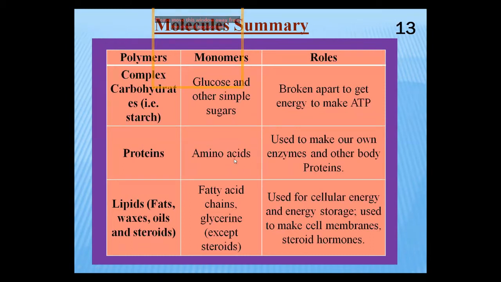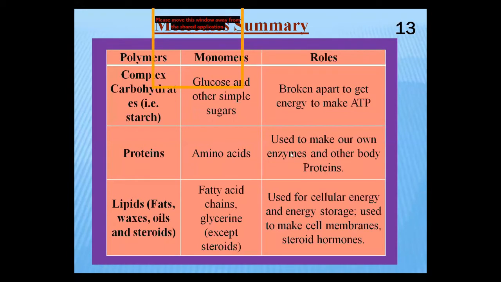And the second is amino acid. What is its main function? Amino acids make our own enzymes. Enzymes are chemicals, they are catalysts, and they are very important because they increase the rate of chemical reactions in our body.